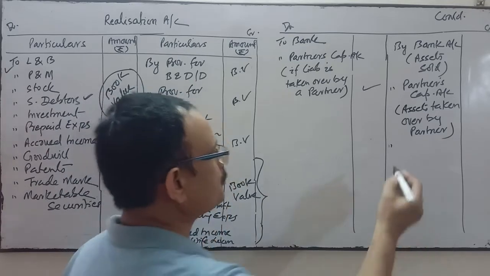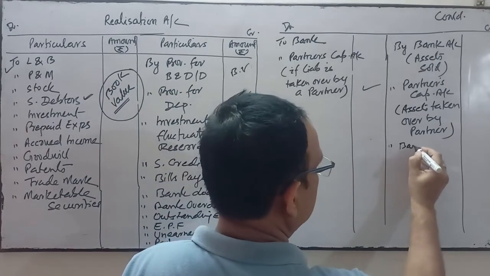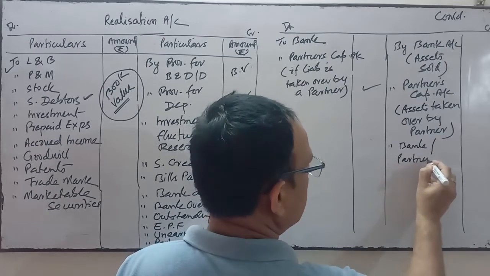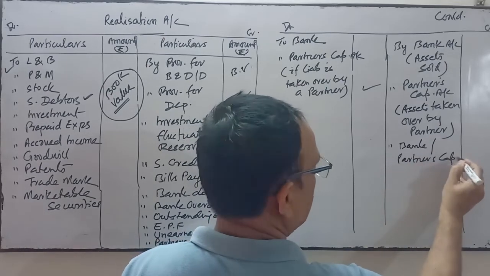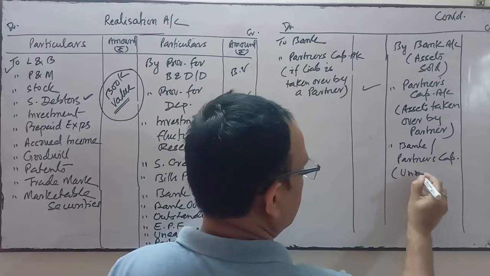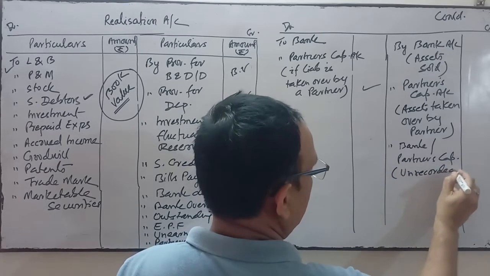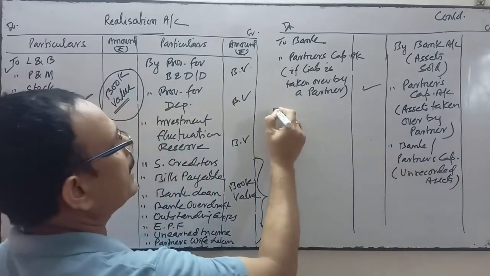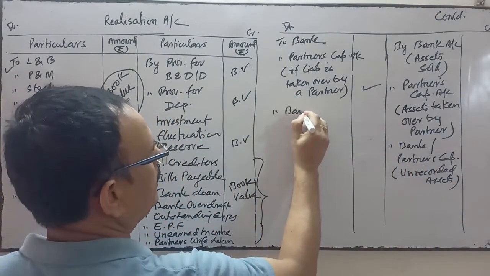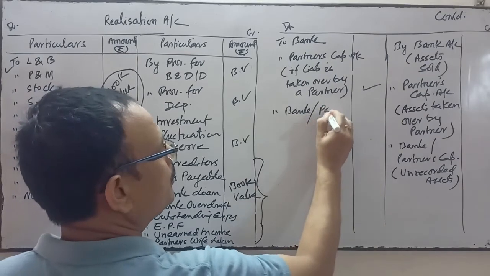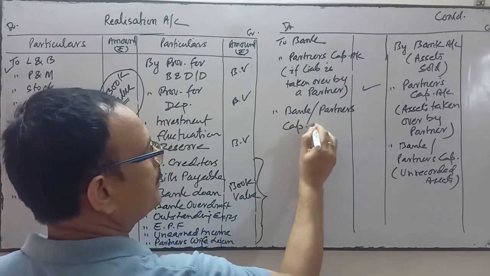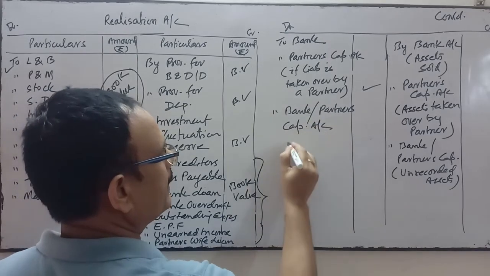So if those assets are sold, then bank account, and if that asset is taken over by the partner, then partner's capital account, as the case may be, for unrecorded assets. Similarly, if there is an unrecorded liability, then we will pay the liability, or the liability will be taken by the partner, then the concerned partner's capital account will be credited.